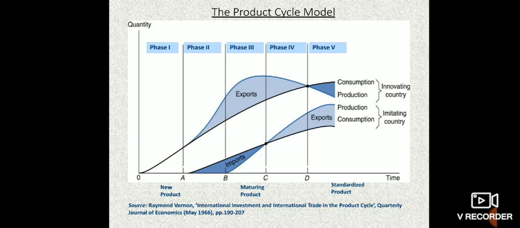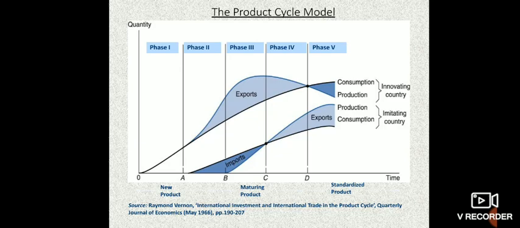The same applies to the imitating country. In phase 1 there are no imports at all. In phase 2 the imports are increasing a little bit, and in phase 3 the imports are decreasing. In phase 3 the imports are decreasing because in the maturity stage the innovating country will give licenses to produce this type of product to other companies.